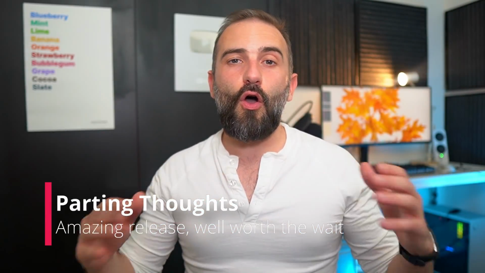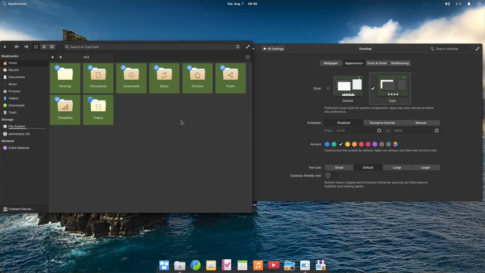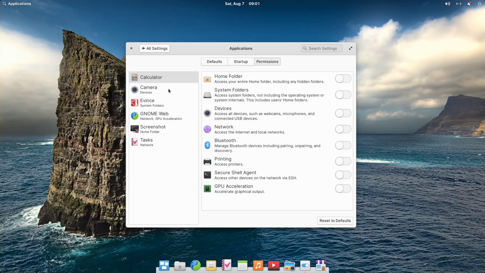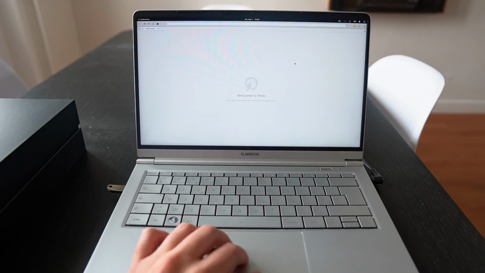So, was the long wait worth it? Well, as an Elementary OS fan, I'd say sure, yes, it really was. The look and feel improvements with the dark mode and the accent colors are an amazing addition to the system. The move to Flatpak will ensure that app developers don't hesitate to distribute their apps on Elementary OS, and that Elementary OS apps are available elsewhere as well. The multi-touch gestures are also incredibly useful on laptops.